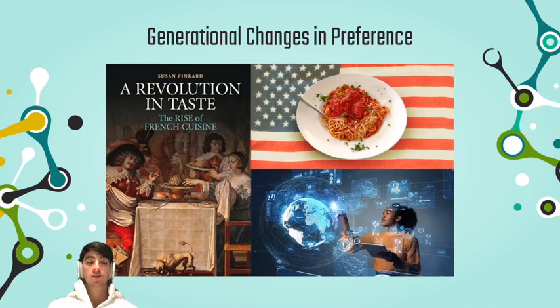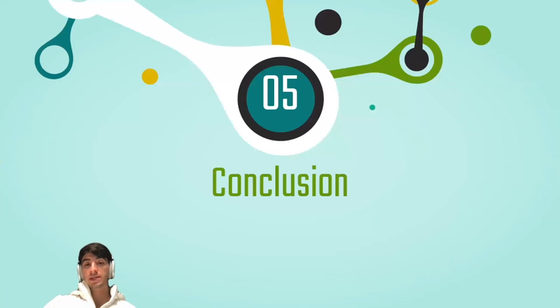We saw an increase in its consumption and ordering at restaurants solely through the popularity of its media display, not through any biological mechanisms. So different generations are exposed to different sorts of media and different expectations of food, and this can really have an impact on what we choose to eat.